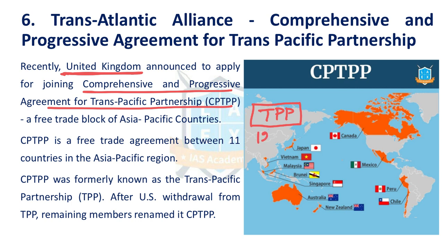Earlier, 12 countries were part of this trade deal, but USA under Trump has moved out of the trade negotiations. That's why as of now, only 11 countries are part of it. They changed the name, and USA has withdrawn from it. Now UK wants to join in it, though this country doesn't have any direct boundary with the Pacific Ocean.